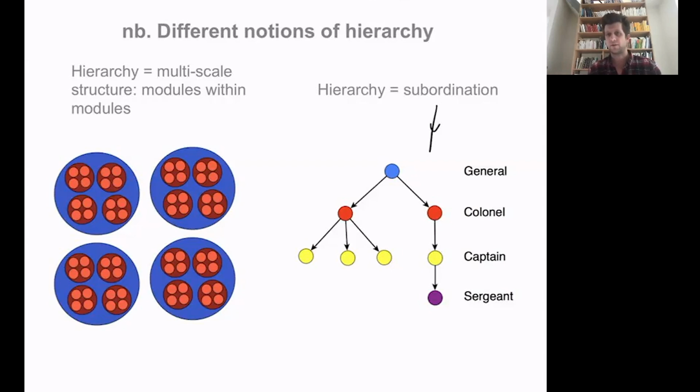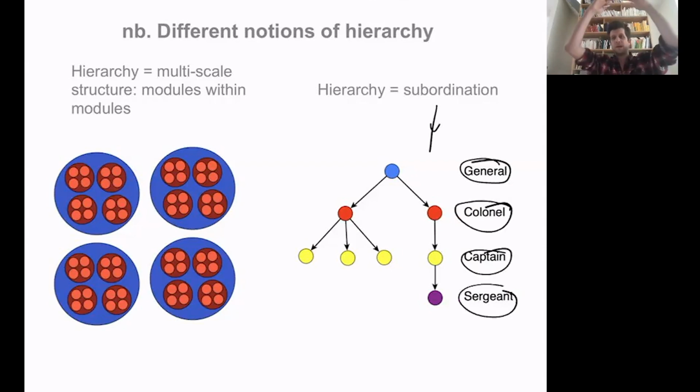For instance, in an army where you would have a general who's above the colonels who are above the captains, above the sergeants, where you would have this kind of flow from the important to the less important nodes. This is obviously called a hierarchy, but it's a different hierarchy than the one I'm interested in here to the left.